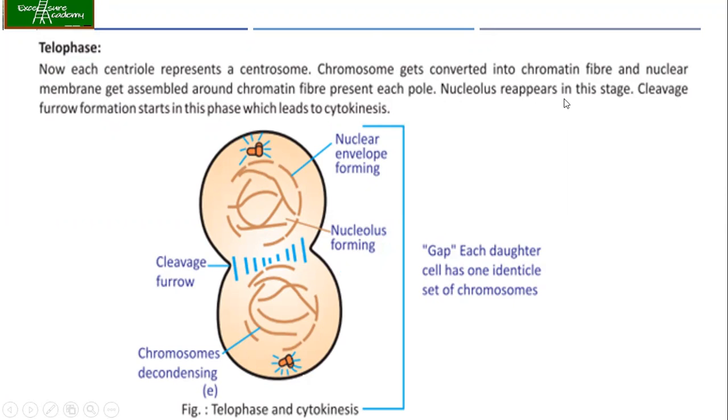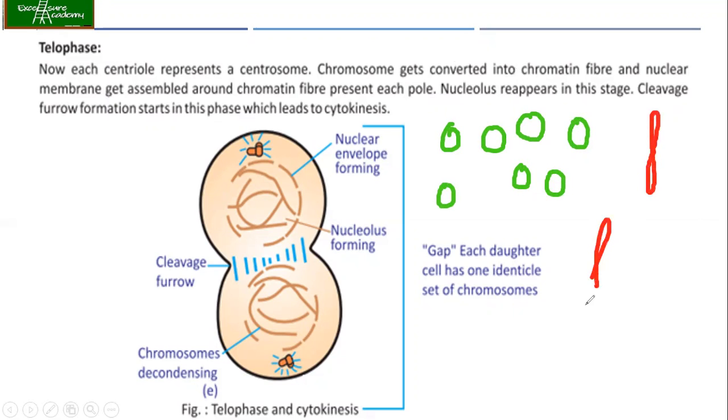The chromosome gets converted to chromatin fiber, and as I mentioned, once these chromosomes reach over here, the nuclear membrane will start getting assembled. How exactly is this happening? We have the vesicles of the nuclear membrane as mentioned before, and now we have the chromosomes, a single chromatid. So these nuclear membrane vesicles go and bind to the chromosomes like this.